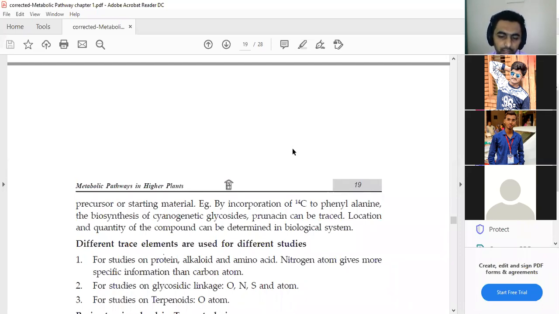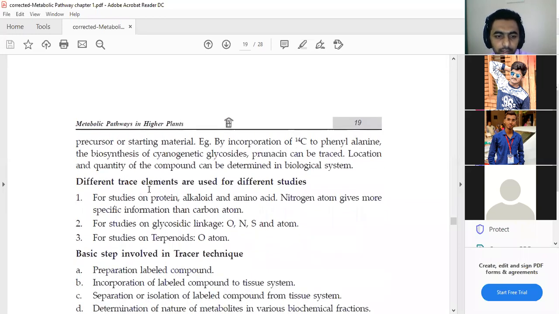If you again see what types of tracer elements are used for the studies or the identification of various pathways, there are 3 main elements. First one is the study of protein, alkaloid, amino acid, nitrogen, which gives more informative results than the carbon atoms.